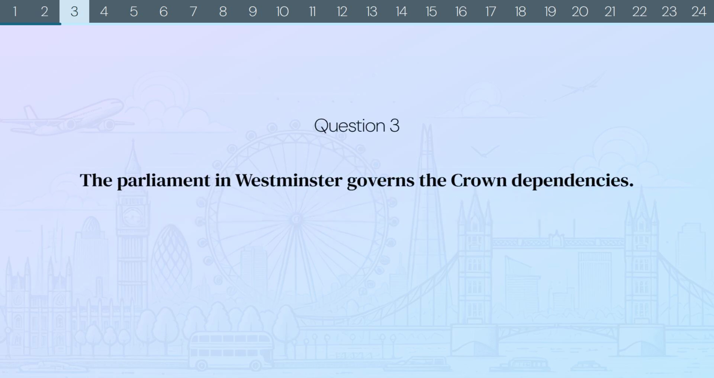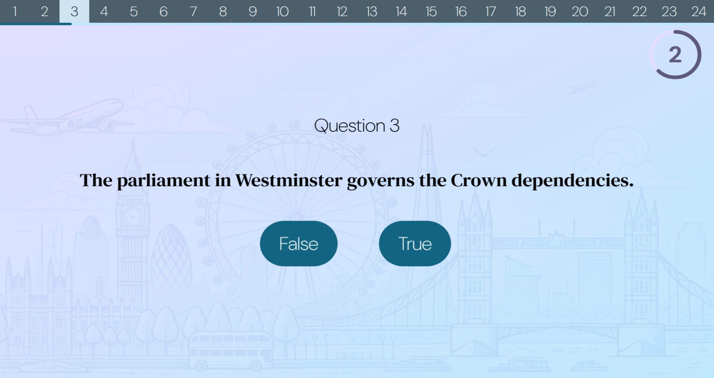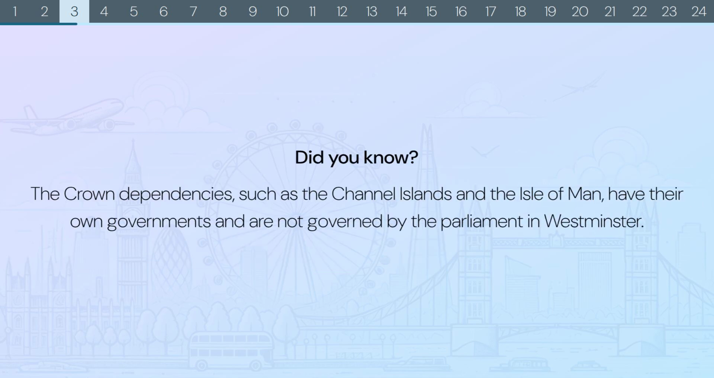Question 3. The Parliament in Westminster governs the Crown dependencies. False or true? The correct answer is false. Did you know? The Crown dependencies, such as the Channel Islands and the Isle of Man, have their own governments, and are not governed by the Parliament in Westminster.